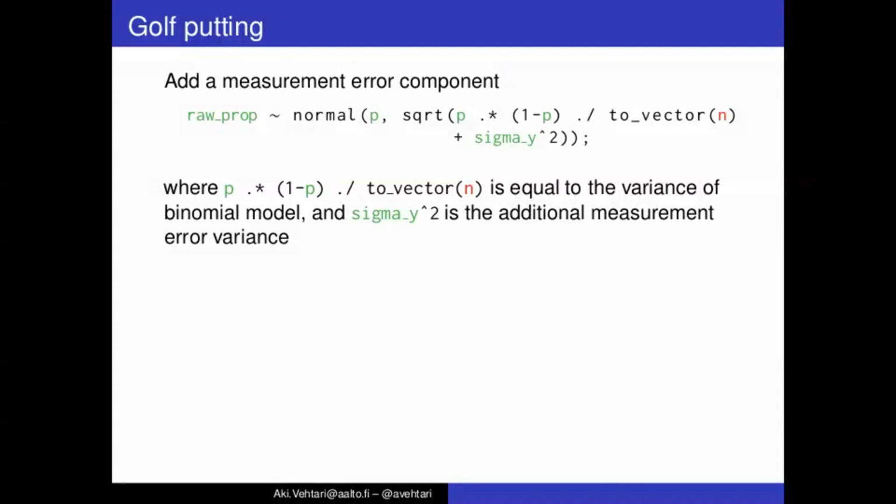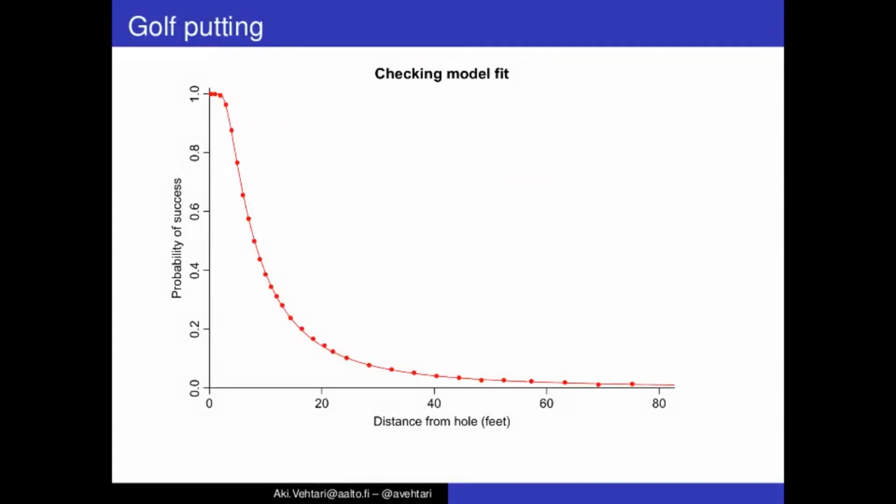You can see inside the square root the first part is equal to the variance of the binomial model, but then we add this additional measurement error variance sigma y squared. And having this additional measurement error model, we get a very nice fit to the data.